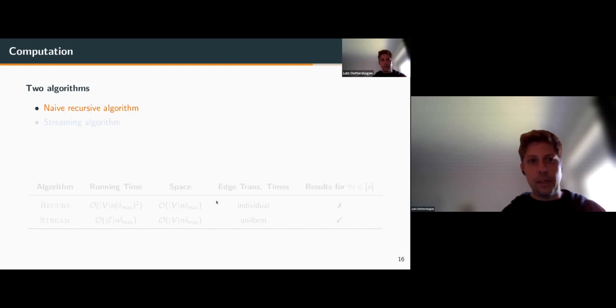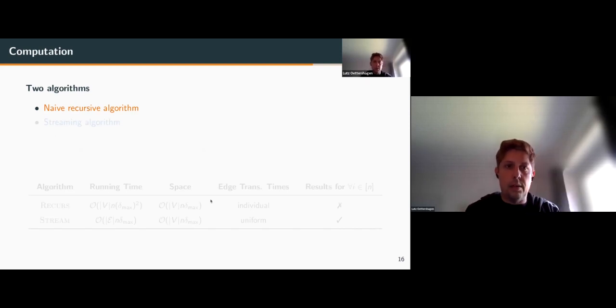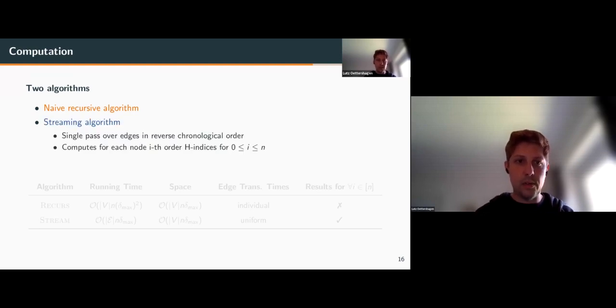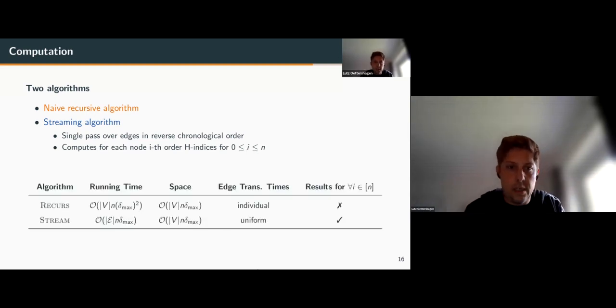For the computation, we introduced two algorithms. We can apply the rather naive recursive algorithm, just applying the definition of the nth order temporal H index, but this is not very scalable. So we introduced a streaming algorithm that uses a single pass over the edges in reverse chronological order. It computes for each node the ith order H index for all values of i between 0 and n, different from the recursive variant, which computes the results for one specific value of n.